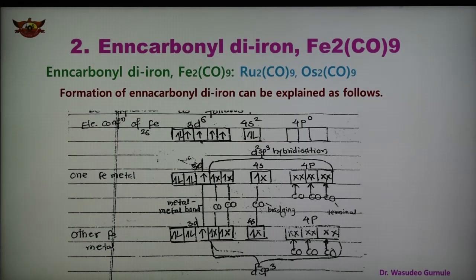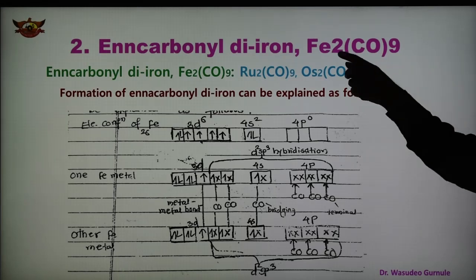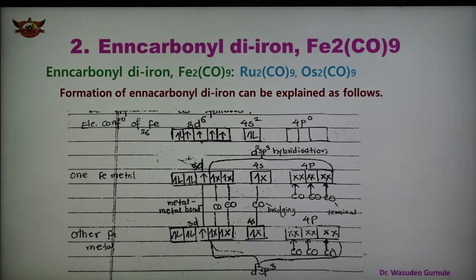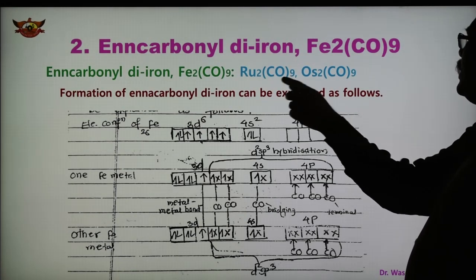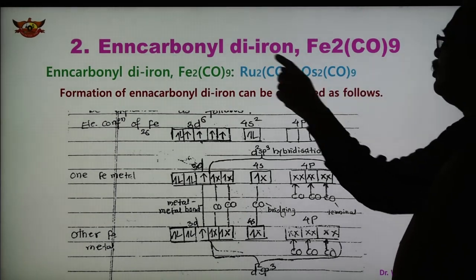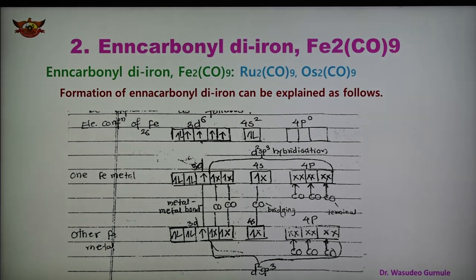Second example is nonacarbonyl diiron. The formula is Fe2(CO)9, 2 Fe and 9 CO. Similar molecules are Ru2(CO)9 and Os2(CO)9. These two molecules also have a structure similar to Fe2(CO)9. And the formation of this nonacarbonyl diiron is shown here in the figure.